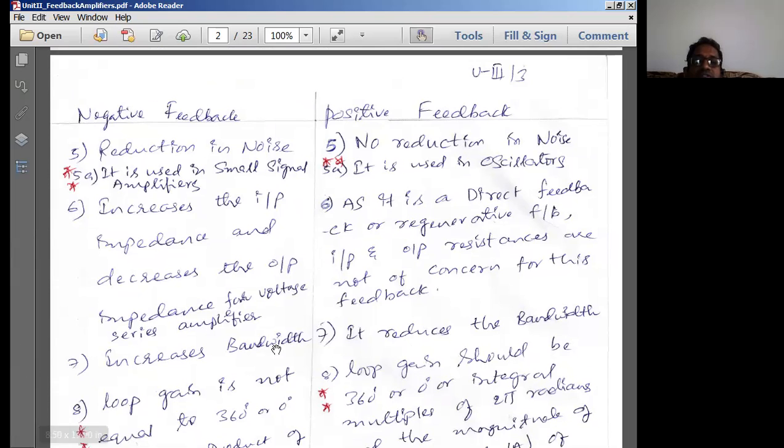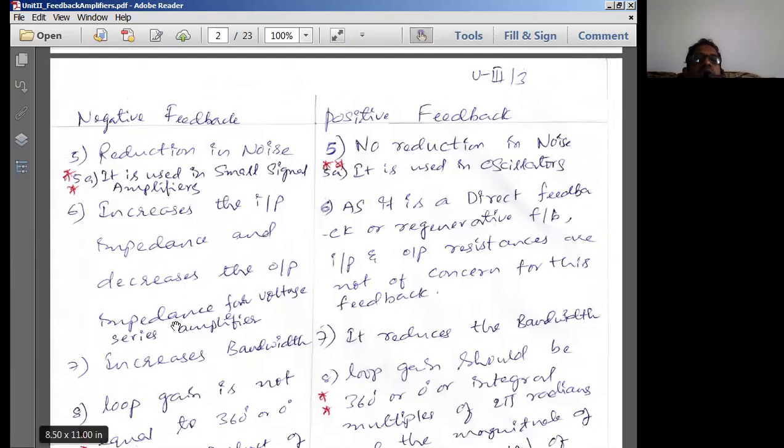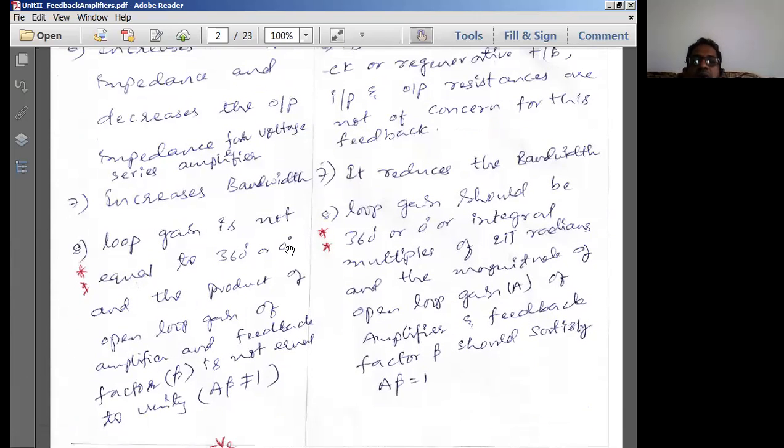So these are the differences which we have, and in the next session we'll try to enumerate or elaborate these particular features of the negative feedback amplifiers.